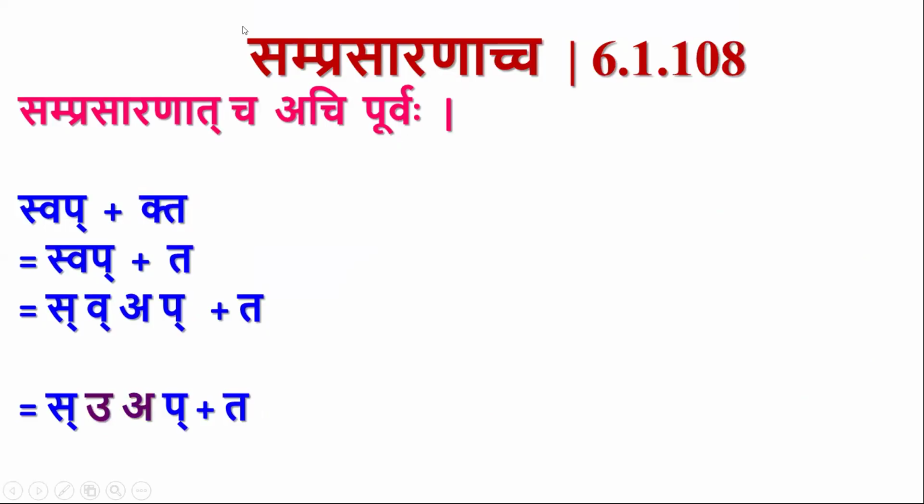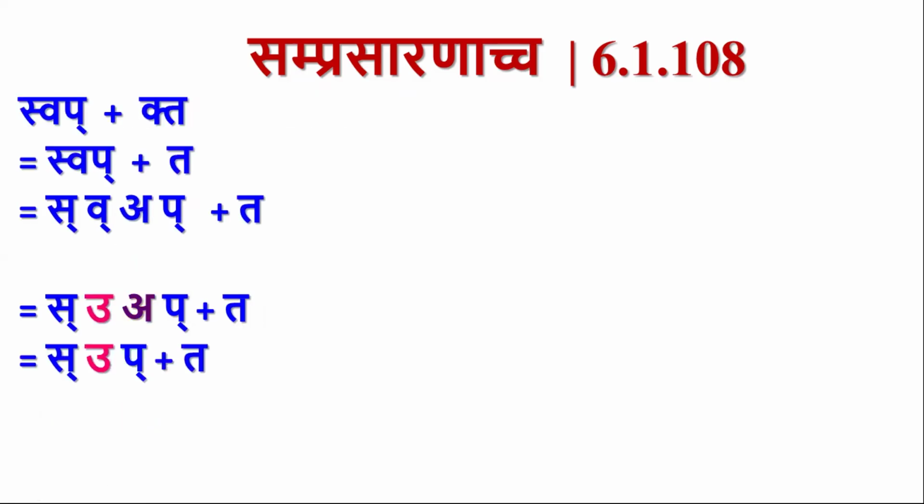At this stage, this sutra Samprasaranacha is applied. Who is called samprasaranam? I told you even the adesha are called samprasaranam. Samprasaranat achi purvaha. Purvaha means these two combine to form purvadesha. So u plus a becomes u only. So u plus a is equal to u. By combining the letters, we get supta. Swap plus ta gives supta. Supta is the ta pratyaya form of the swap dhatu.